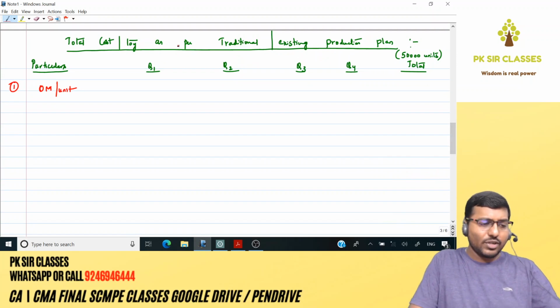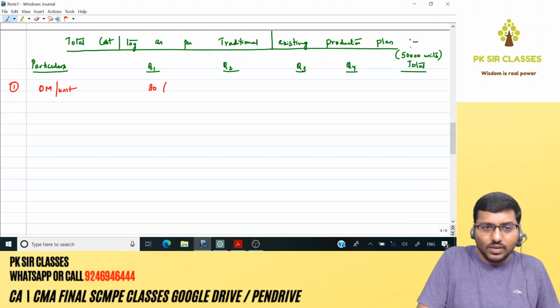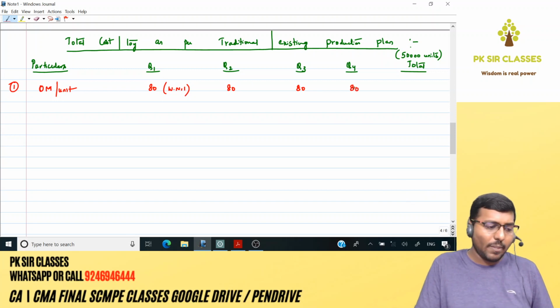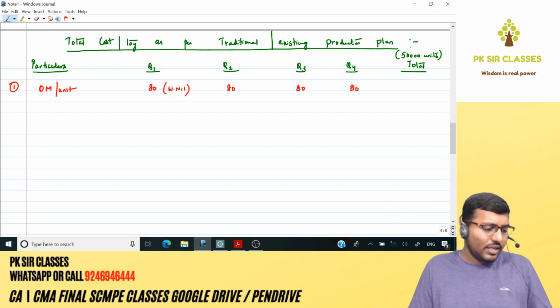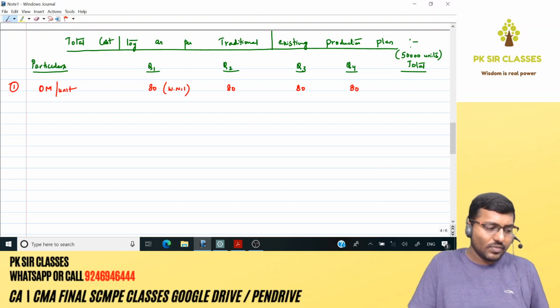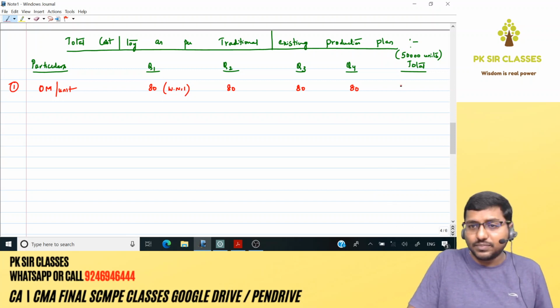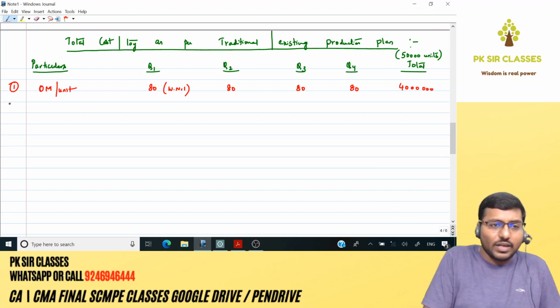So direct material per unit, it's gonna be 80. Working note 1, we have calculated. Quarter 2 also it's gonna be 80. Quarter 3 also it's gonna be 80. Quarter 4 also it's gonna be 80. The total will be obviously 80 into 50,000 units. 40 lakhs, huh? Yeah. That is done.